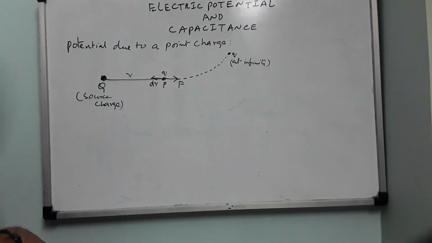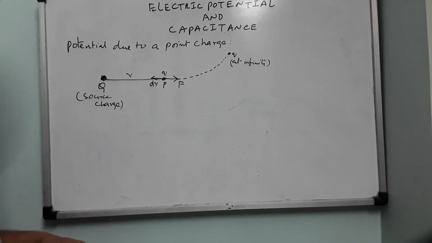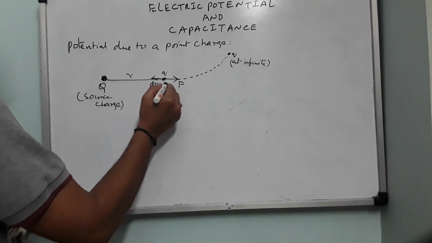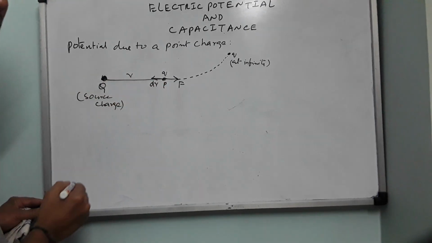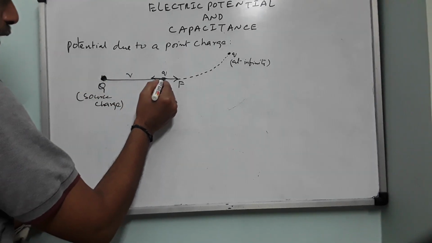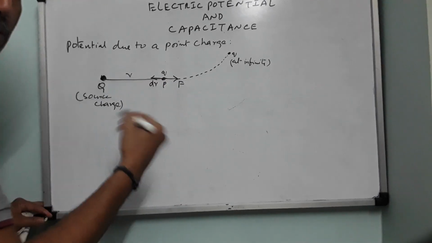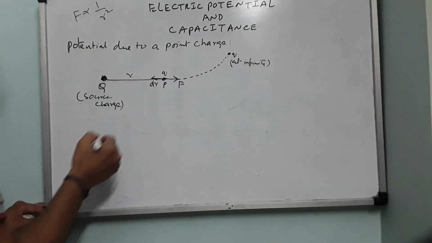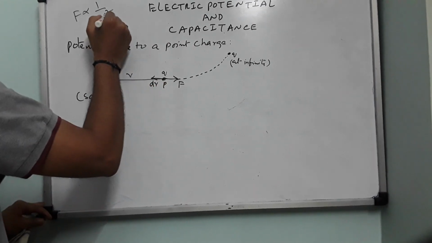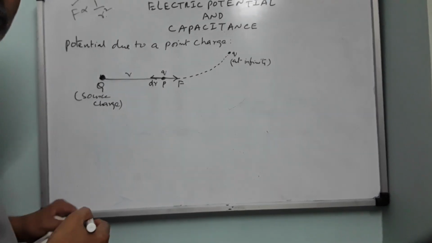Electric potential. When you measure electric potential energy per unit charge, you automatically get electric potential. Now the force acting on small q by capital Q does not stay constant. As one pushes small q closer and closer, it experiences more and more force, because force varies inversely with the square of the distance. As R gradually decreases, the force value increases. So this is a variable force.